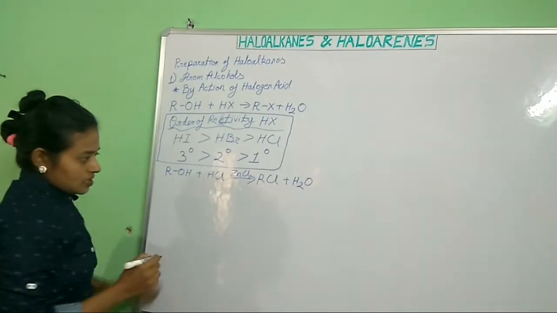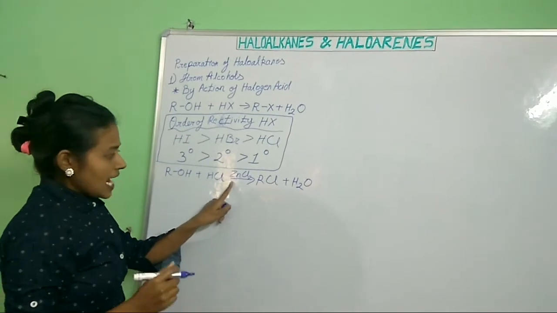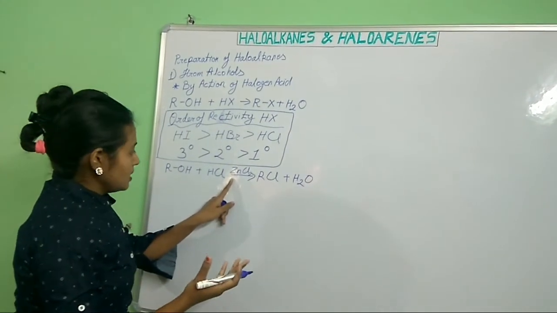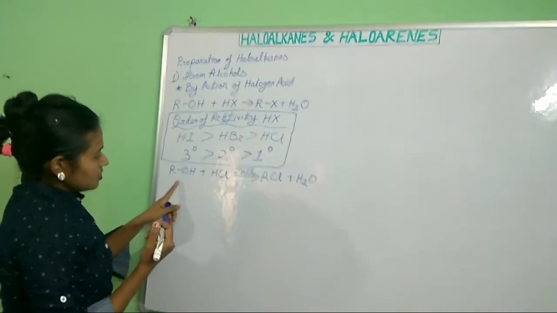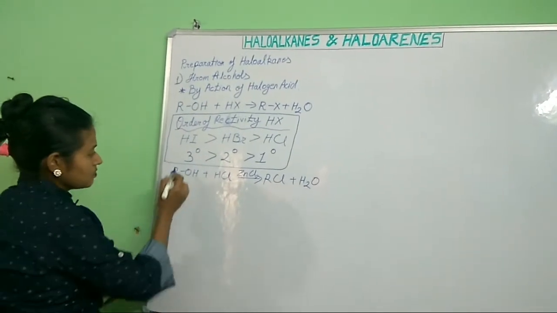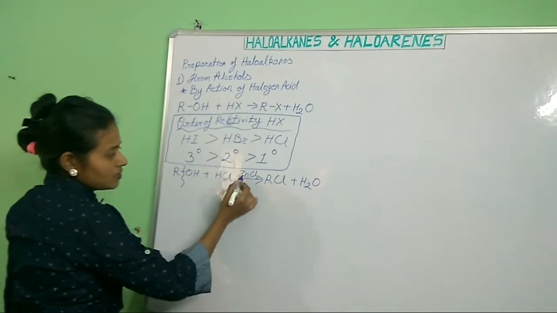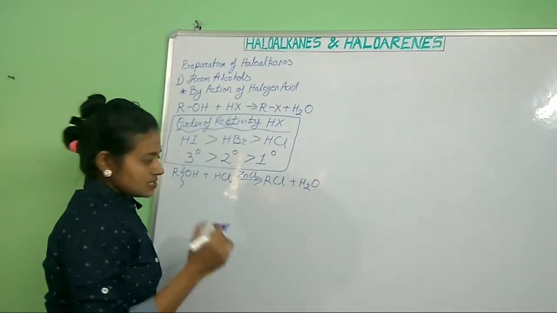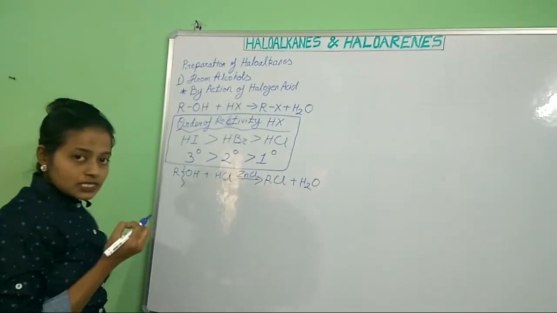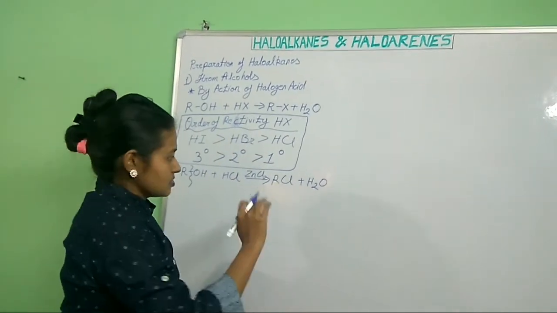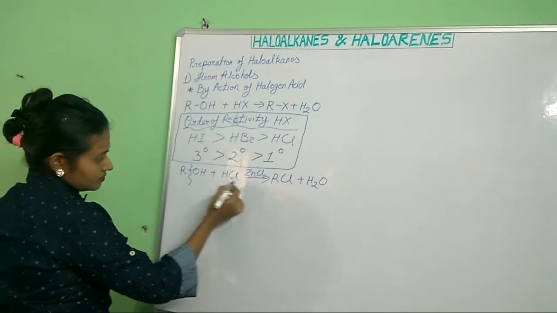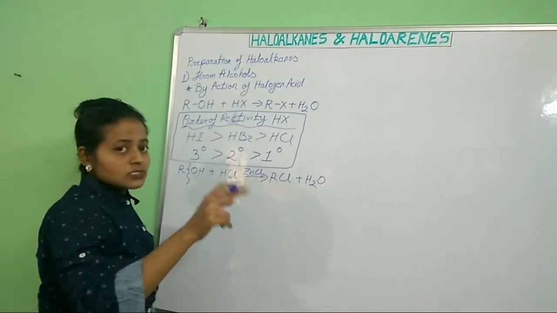Zinc chloride acts as a Lewis acid and takes up the electrons, so the C-OH bond breaks very easily and the reaction happens faster. This process is also known as Groove's process.